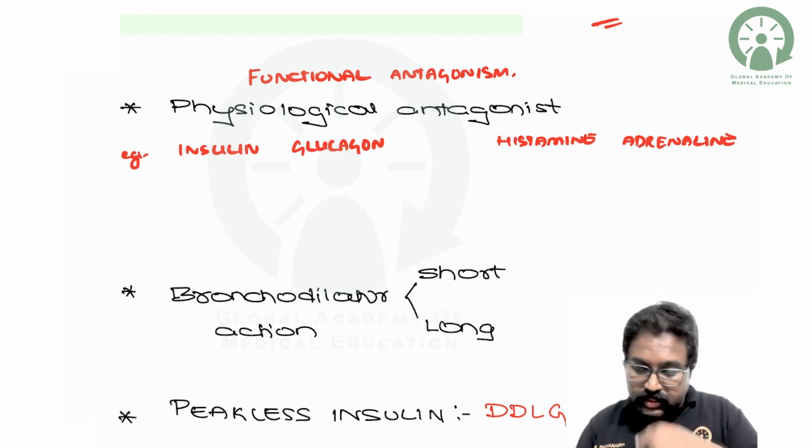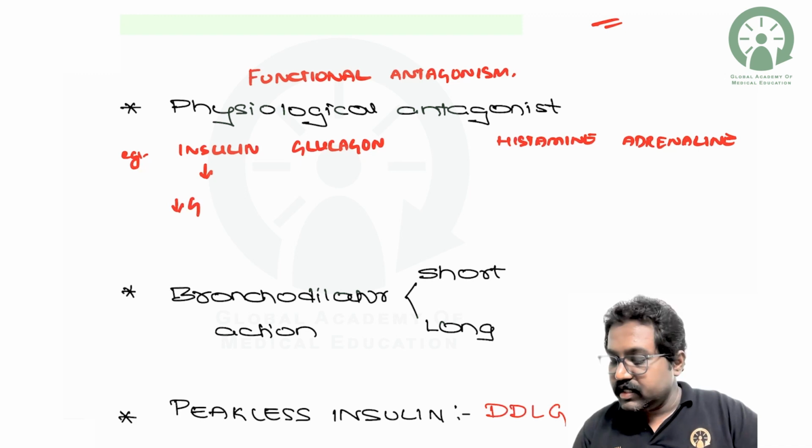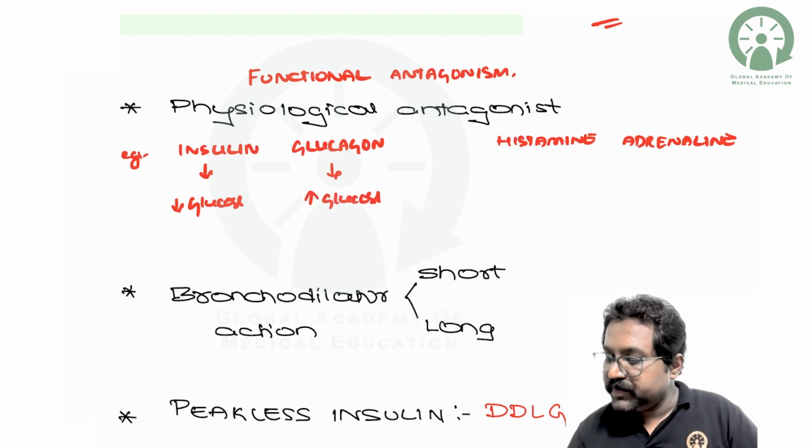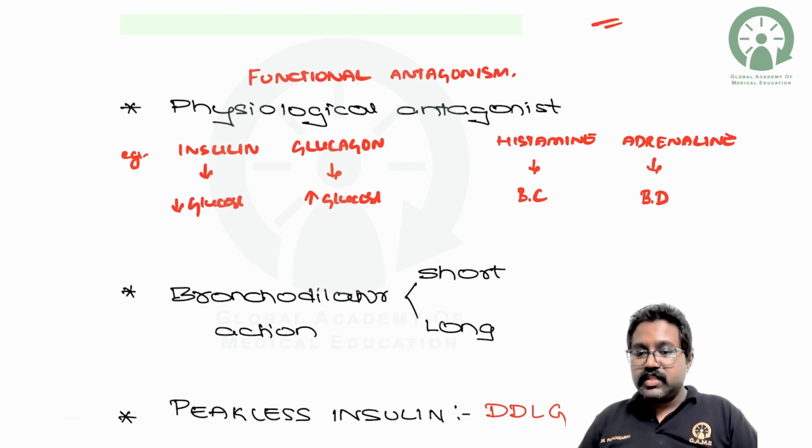Insulin decreases the blood glucose level. On the other hand, glucagon increases the glucose level. Histamine causes bronchoconstriction, whereas adrenaline causes bronchodilation. What feature do you observe from these examples? There are two drugs which act on the same system. Basically, they act on different receptors present in the same system and produce opposite responses. It is called physiological antagonism or functional antagonism.